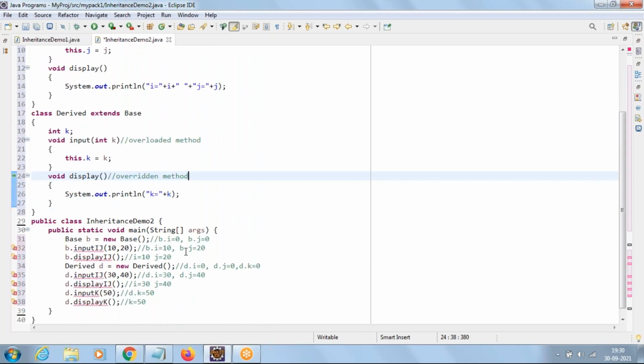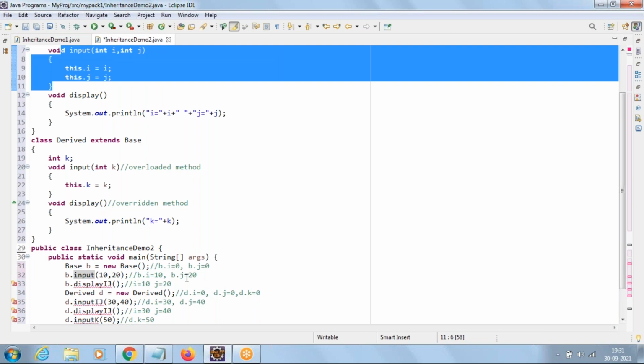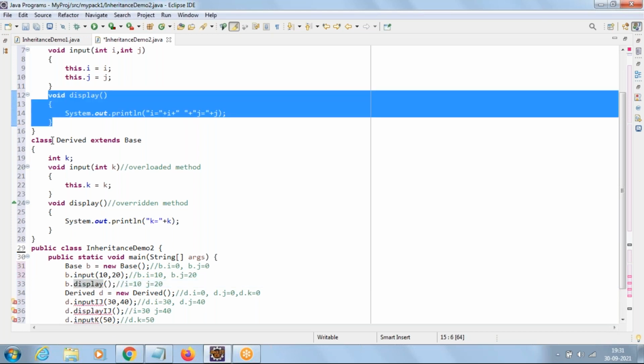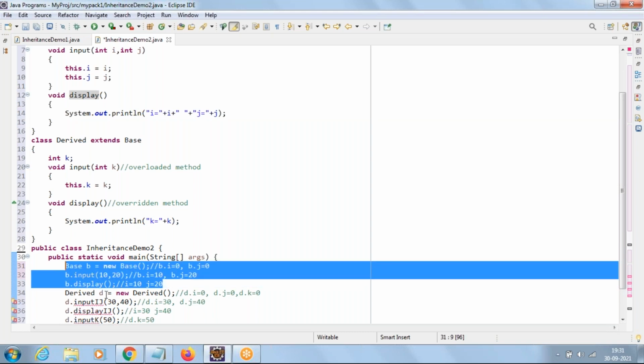Now, coming to the main method, we are creating an object of Base, b equals new Base. The method names are changed: b.input(10,20). For the base class, when you call b.input(10,20), since we are invoking with a base class object, and for the base class there is only one input method, this will automatically go to its own input method. The value of i and j will be 10 and 20. When you say b.display, for the base class there is only one display method, so it will go to its own display method. The values of i and j will be 10 and 20. There won't be any confusion here.